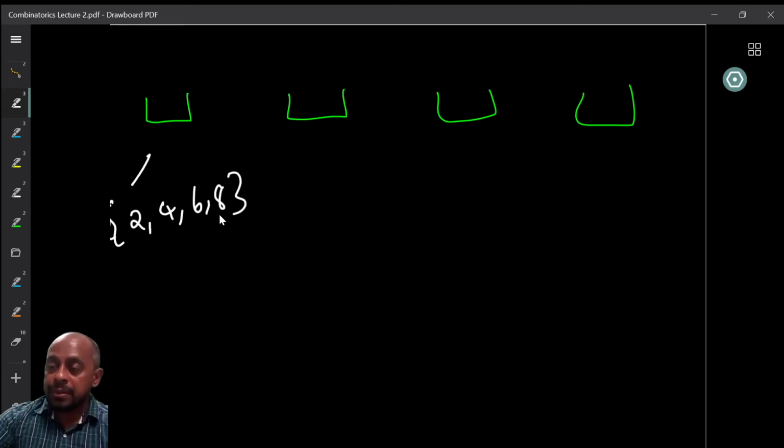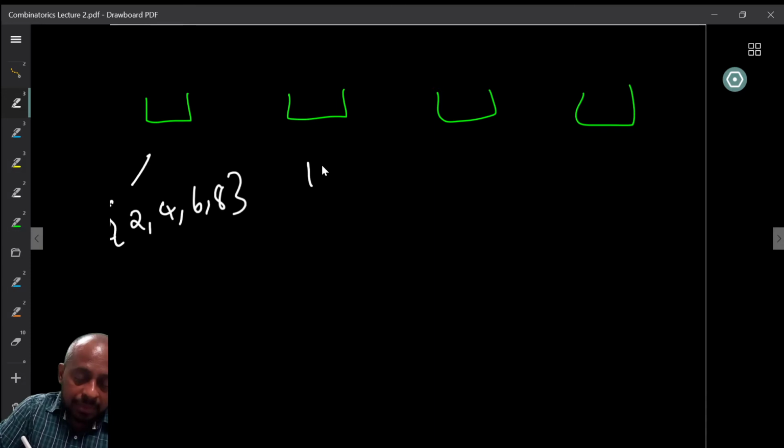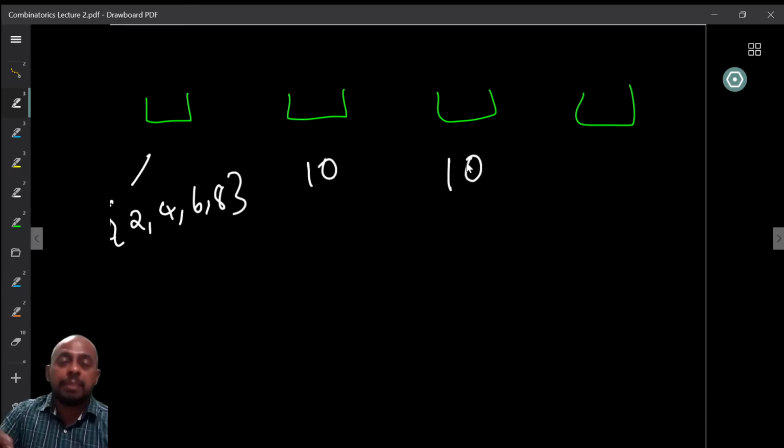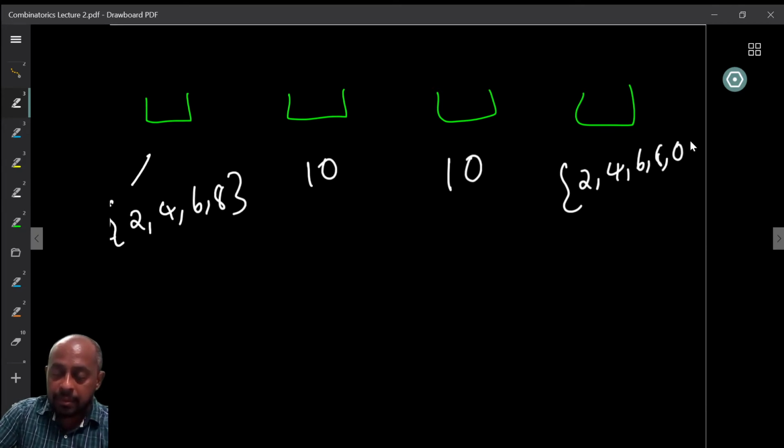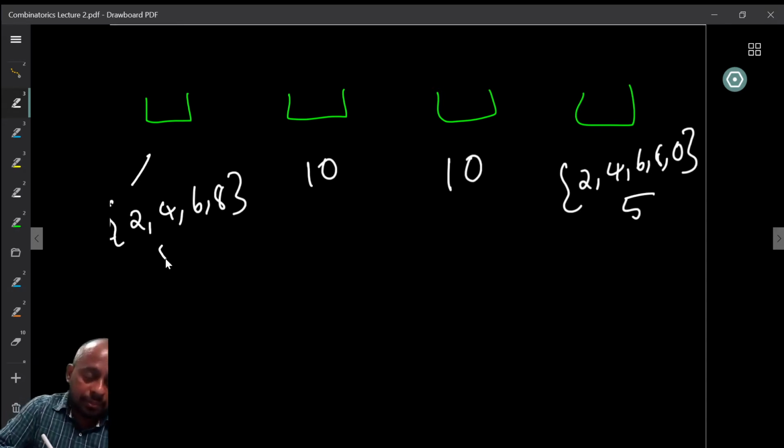Now, it should start and end with even digits, but that doesn't say that the middle digits can be anything, right? So middle digits can be any of the possible numbers 0 to 9. So there are 10 possible choices here. Similarly, the third digit can also be any of the 10 possible digits. What about the last digit? It must be an even digit. So what are the possibilities? 2, 4, 6, 8. But here we also can have 0. So there are 5 choices here, 4 choices here.